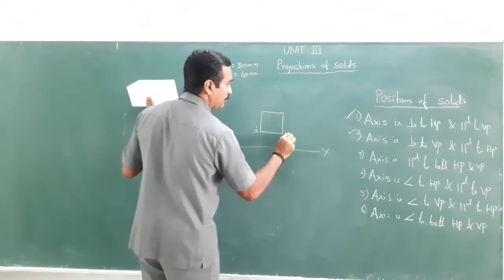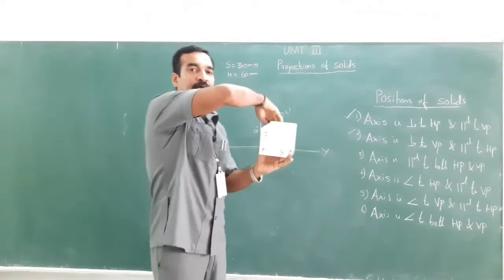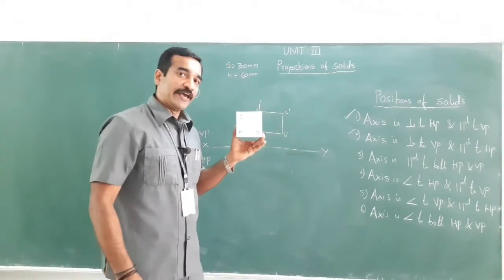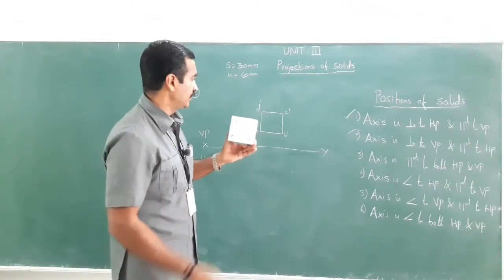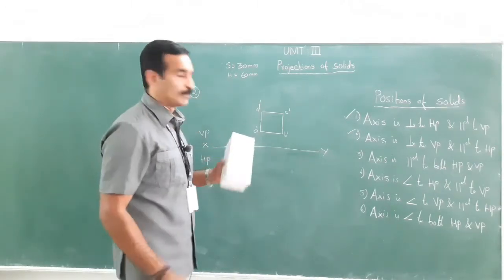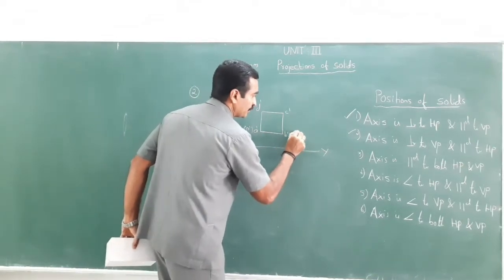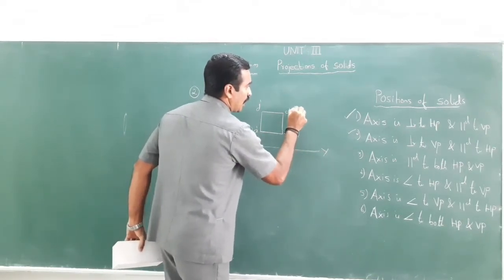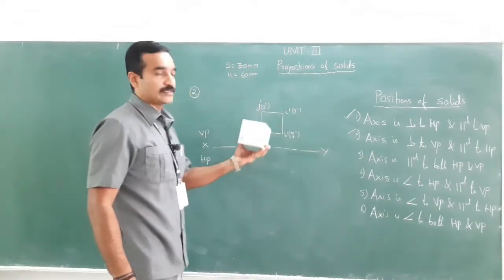A dash, B dash, C dash, D dash. What about the rear face, which is also square in shape, right? Those are invisible. So, let me give the naming for this: P dash, Q dash, R dash and S dash. Right? This is how it is.